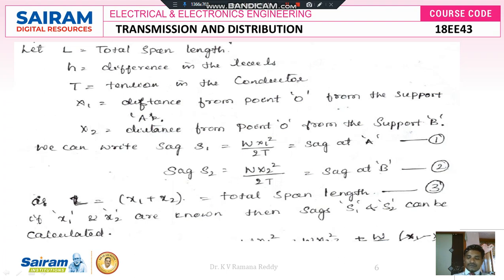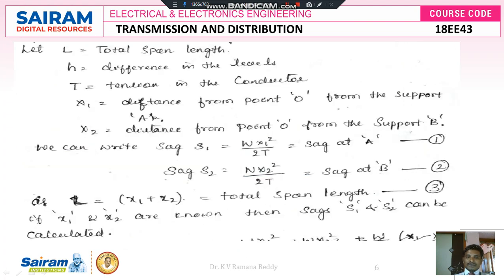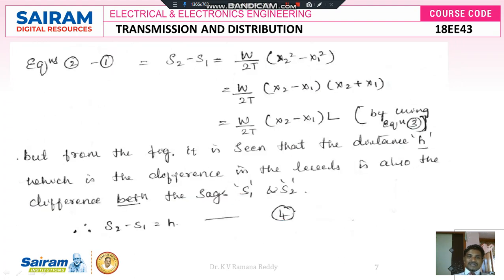Therefore, from the previous figure, capital L is equal to the sum of these two lengths, x1 plus x2, that is the total span length. If x1 and x2 are known, then the sags S1 and S2 can be calculated. As we know, S2 minus S1 is the difference, W by 2T x2 square minus W by 2T x1 square. Taking W by 2T as common, it becomes W by 2T of x2 square minus x1 square.